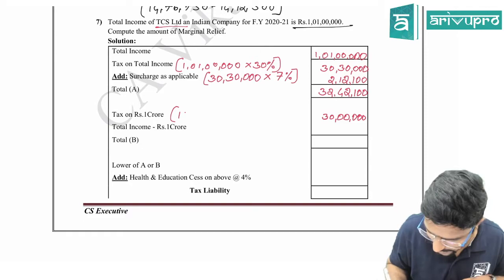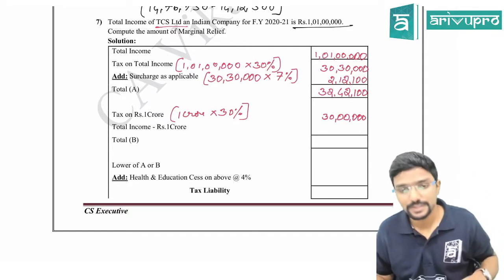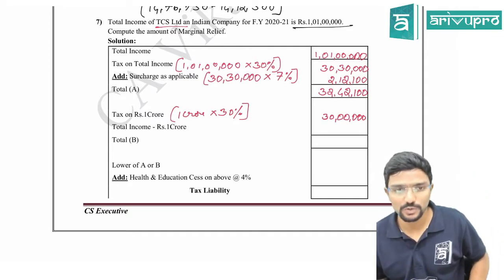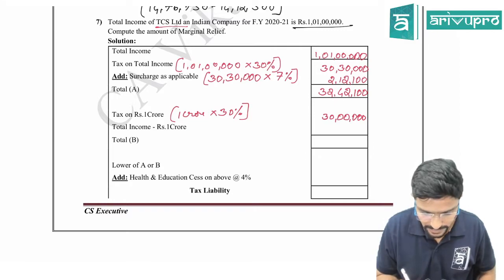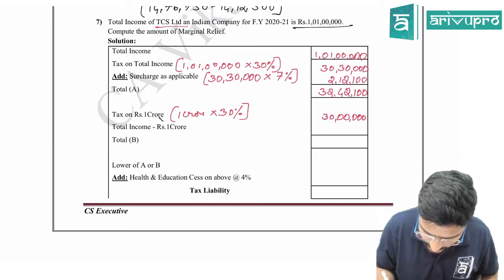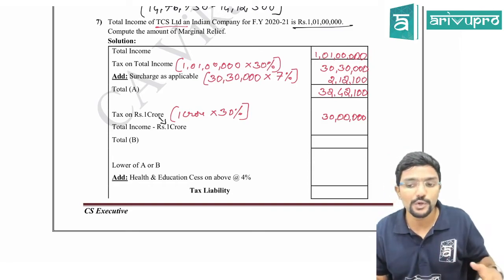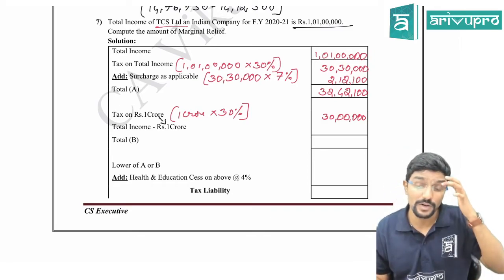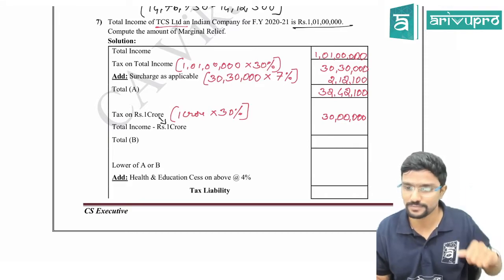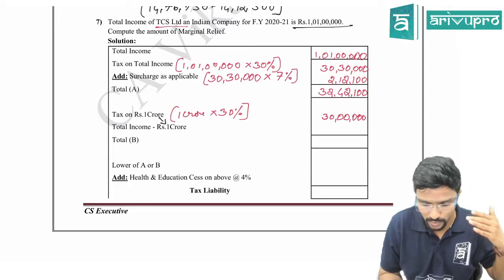I will show it better, because some people might have that doubt also. Then total income minus rupees 1 crore. Sir, from where are you getting 1 crore? Whatever you have taken here. Why did you take 1 crore there? Which limit are you crossing for applicability of surcharge? It is 1 crore here. That is why I took 1 crore here.